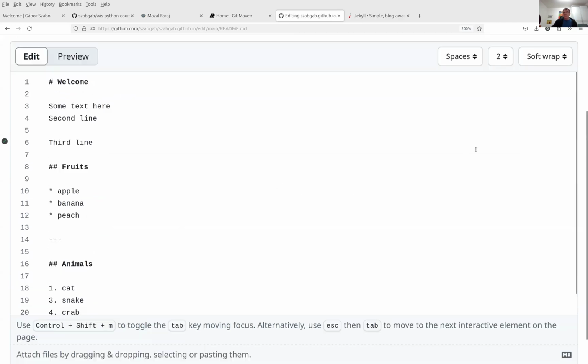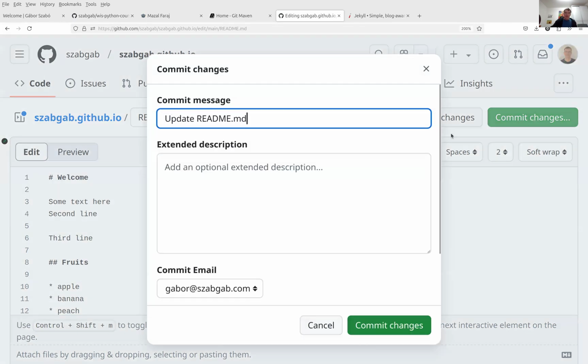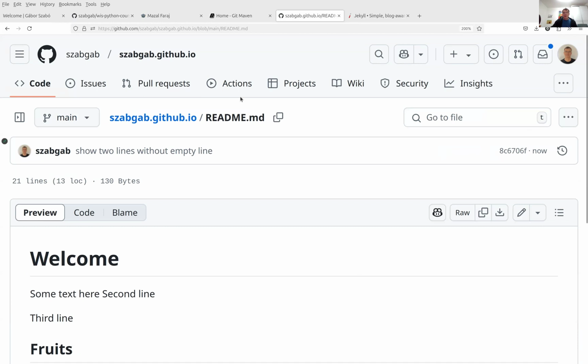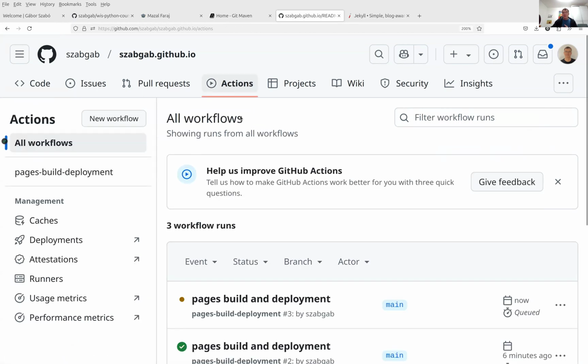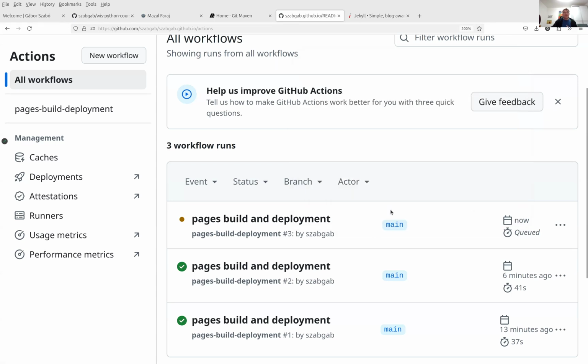Let's go ahead, because I really don't know. I go ahead and commit my changes. Again, I'd say just update README file. Actually, show two lines without an empty line. Whatever. I'm just showing you that it might be useful to add a message. And again, what happens if I click on the actions? You can see that it's being queued right now and it's going to be built soon.